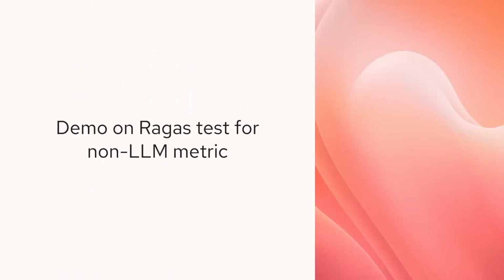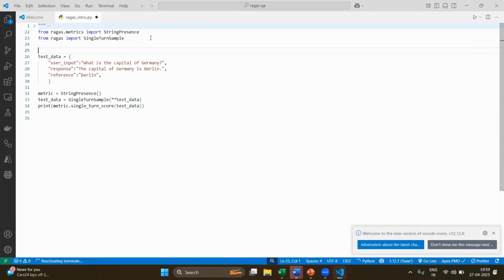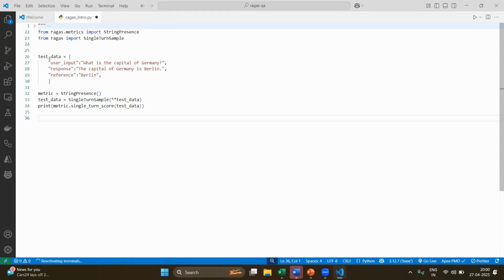For simplicity, in this video, we will see in RAGAS how to measure the non-LLM metric, which is string presence. Yes, we know that non-LLM does not have any kind of LLM API call. So that's the reason for demo purposes, for simplicity, we have chosen the non-LLM metric. Here you can see RAGAS. Basically, you will be installing RAGAS with pip install ragas, simple as that in Python. Then you will be using the test data.